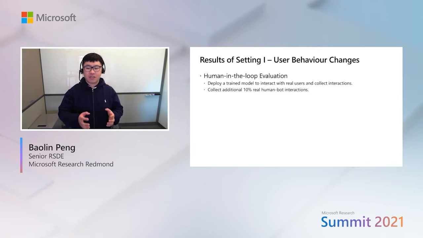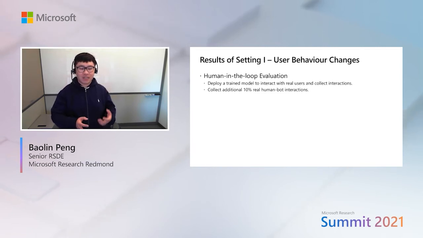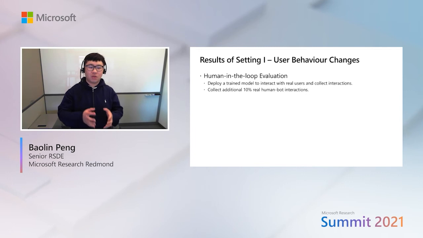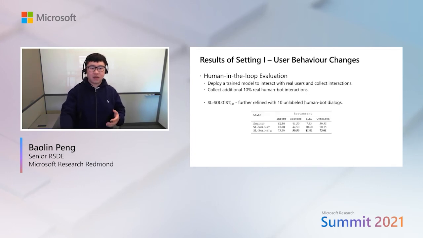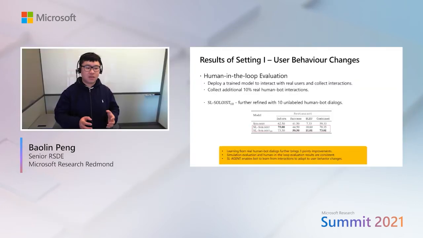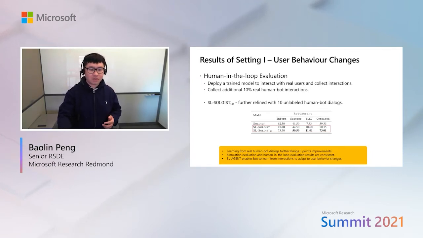Simulation setting allows effortless experimental study to validate the effectiveness of the proposed method. However, the results are likely biased. Therefore, we conduct human-in-the-loop evaluation. We deploy the trained model to interact with real users and collect interactions. We collect an additional 10% real human-bot interactions. Here's the result. We see that learning from real human-bot dialogues further brings 3-point improvements. We confirm that simulation evaluation and human-in-the-loop evaluation results are consistent, which means that the self-learning agent enables the bot to learn from interaction to adapt to user behavior changes.